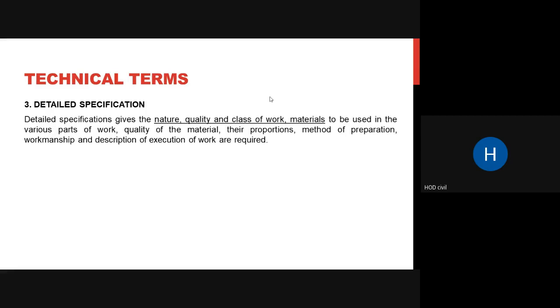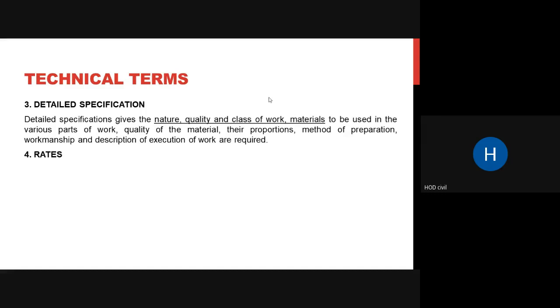So quality of the material, their proportions, method of preparation, how the mixing and proportioning has to be done in the field. Then when you provide a detail to the site engineer that it is, say, M25, how it has to be mixed, how it has to be prepared, and how it has to be applied, all those things are given in this specification. So workmanship and description of your execution of work are given in this detailed specification.